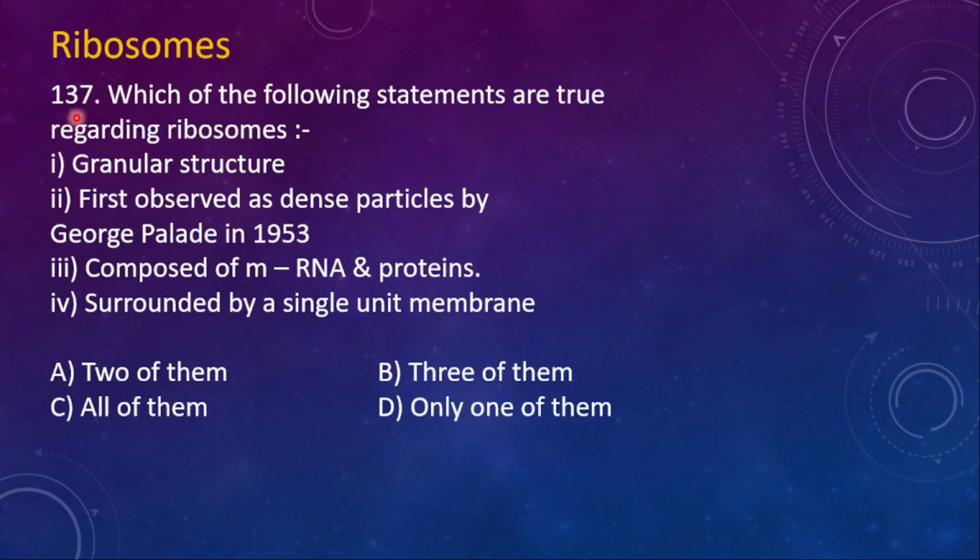Next, ribosomes. 137th question. Which of the following statements are true regarding ribosomes? Number 1, granular structure. Number 2, first observed as dense particles by George Palade, is correct. Third one, composed of mRNA and protein. Ribosome is only made up of proteins and some RNA. And then fourth one, surrounded by a single unit membrane. It is not at all made up of membrane. So the fourth one is wrong. Only 3 are correct here. So the right option is B, 3 of them.